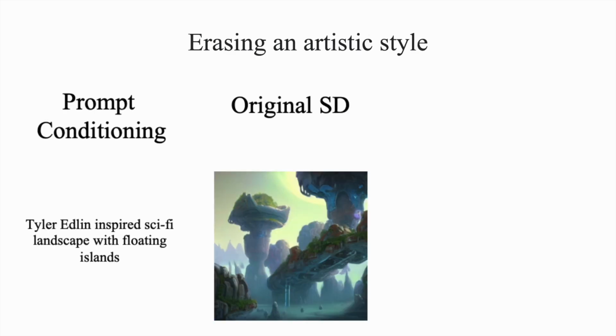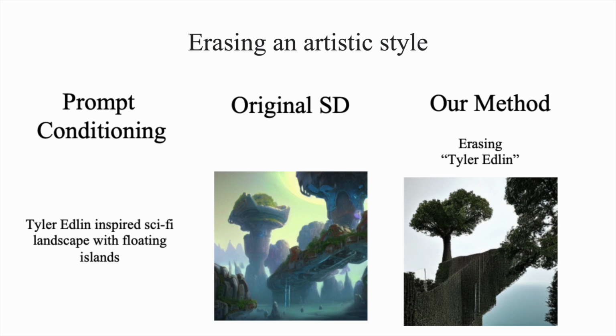Let's examine the results of erasing specific artistic style. When prompted for a Tyler Edlin inspired sci-fi landscape with floating islands, the pre-trained model perfectly replicates the artist's style. However, our model fine-tuned to erase Tyler Edlin's style generates a sci-fi landscape with floating islands devoid of his artistic flair. This demonstrates our model's ability to selectively erase concepts like an artist's style while still generating the rest of the prompt. The model produces the core content, just not the erased concept.